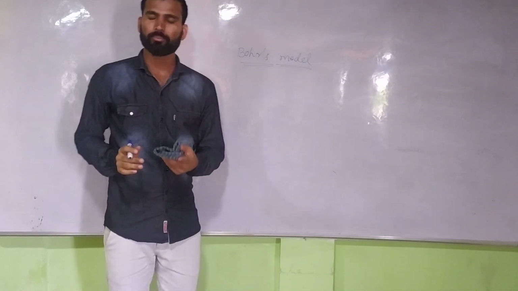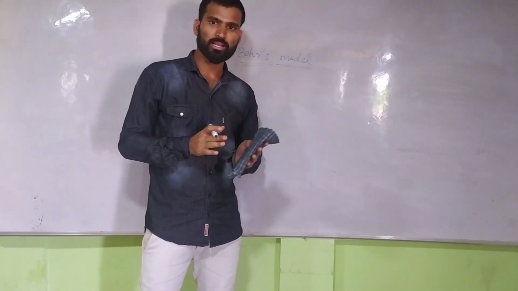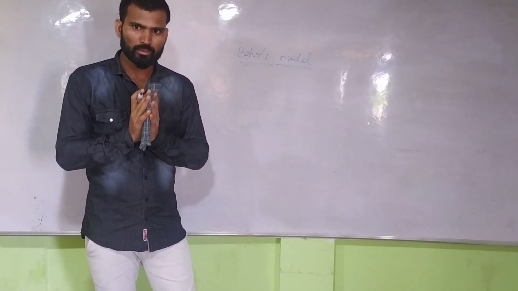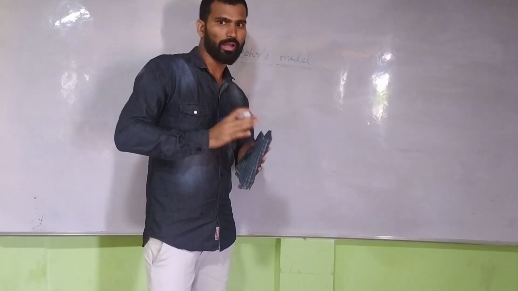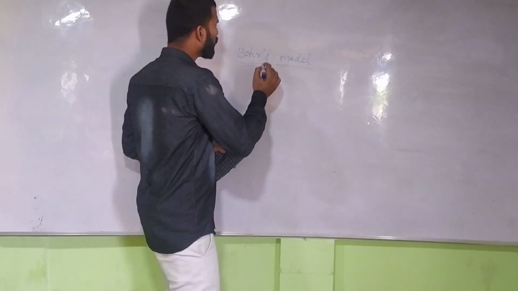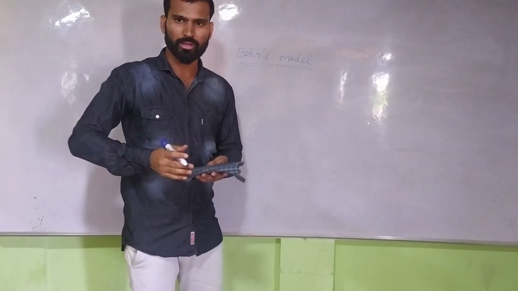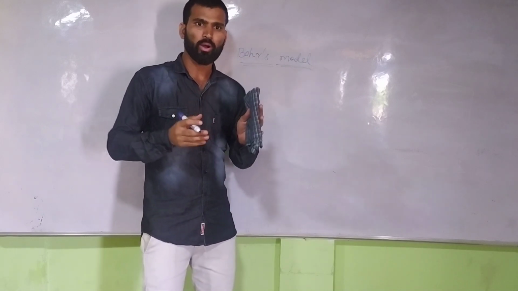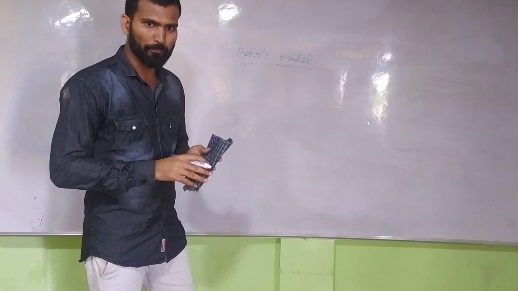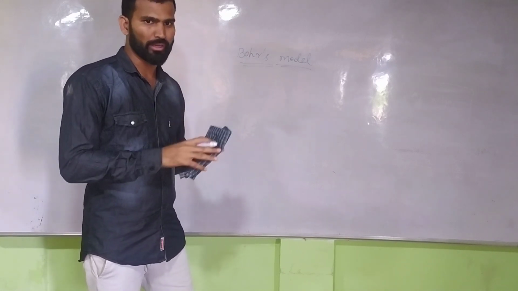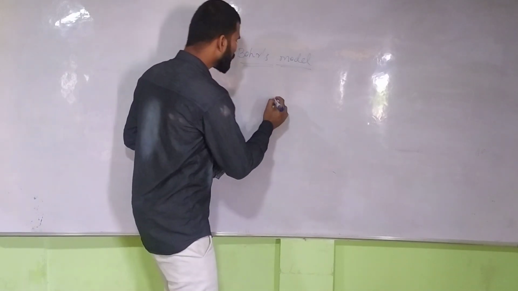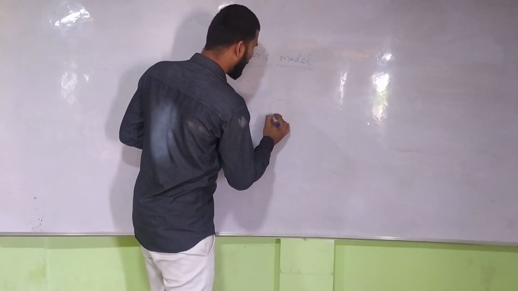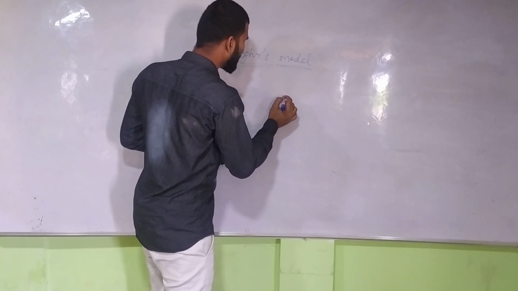So we know that an atom contains protons, neutrons, and electrons, which are rotating around the atom. So Bohr's model, what he discovered, is how electrons rotate, and how much energy is required to rotate around the atom. So how exactly does it rotate?